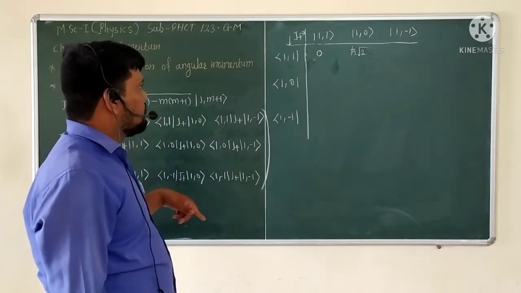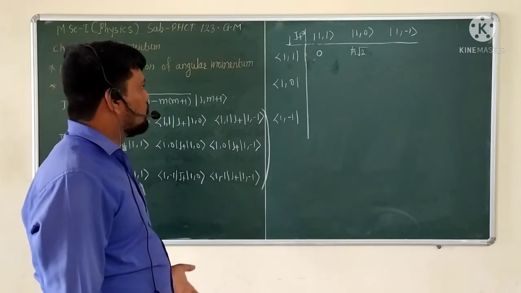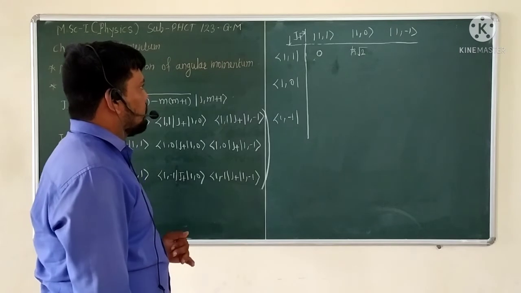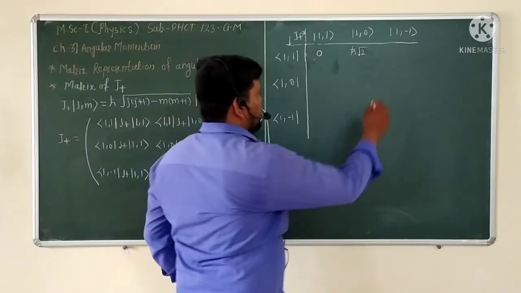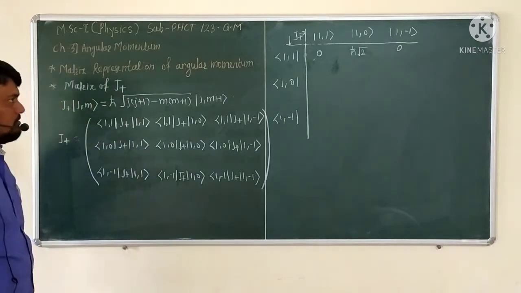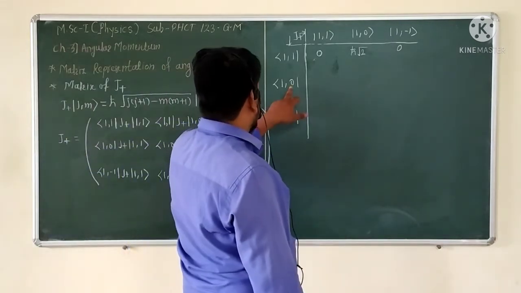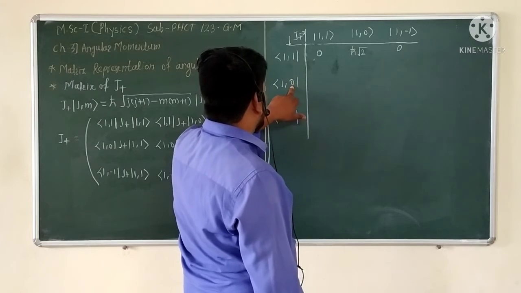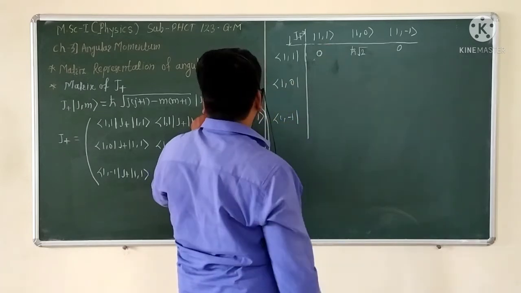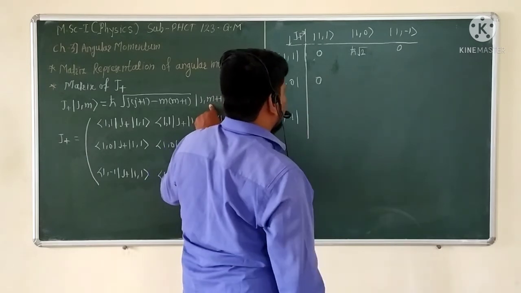And the j plus operator on minus 1, that is minus 1 plus 1, this also 0, and it is not possible to get any value, so that also gives 0. Solving this type of relation again, the m value is 1, so 1 plus 1 is 2, which is wrong, so here also the value is 0.